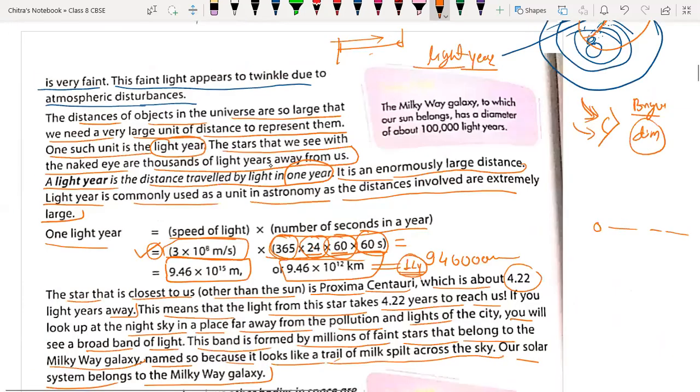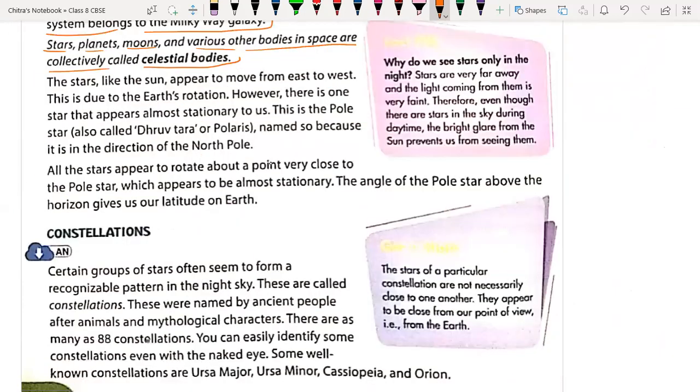Now we are going to discuss the next part. What are celestial bodies? Star, planet, moon, and various other space bodies are collectively called celestial bodies. A star like the sun appears to move from east to west.